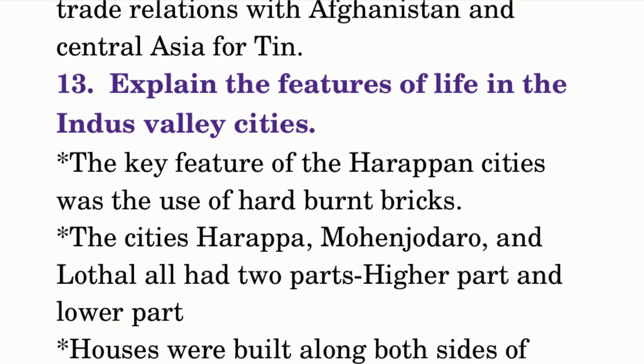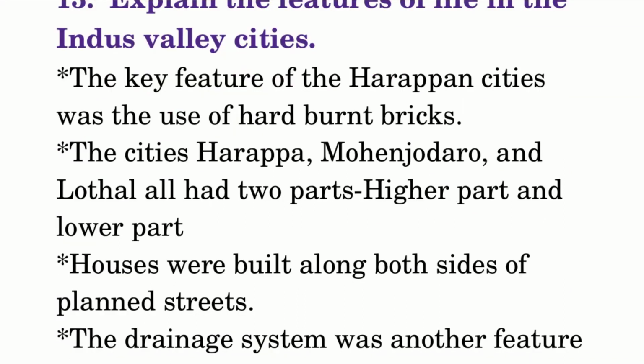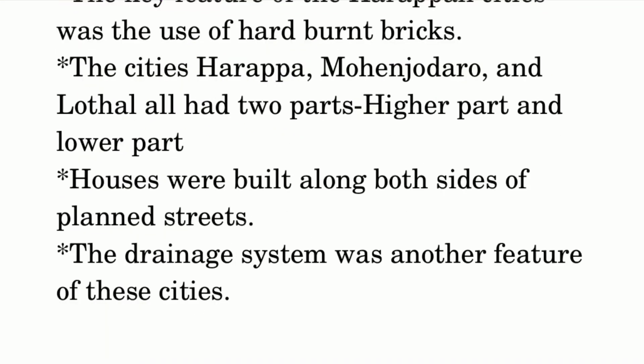Explain the features of life in the Indus Valley cities. The key feature of the Harappan cities was the use of hard burned bricks. The cities Harappa, Mohenjo-daro and Lothal all had two parts, a higher part and a lower part. Houses were built along both sides of the planned streets. The drainage system was another feature of these cities.